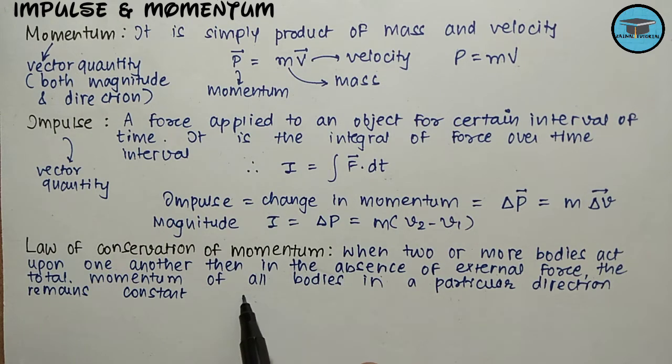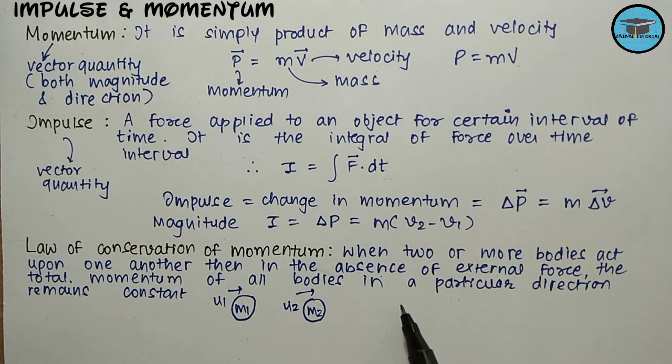Suppose this is a ball having the mass m1 moving with a velocity of u1. In the same direction, there is a ball having the mass m2 moving with a velocity of u2. After a certain interval of time, these balls collide with each other.